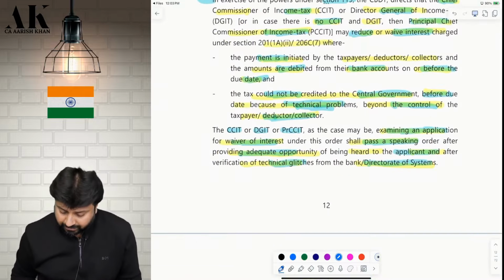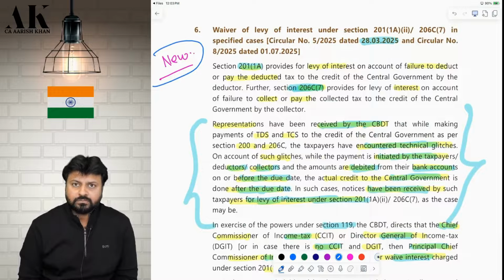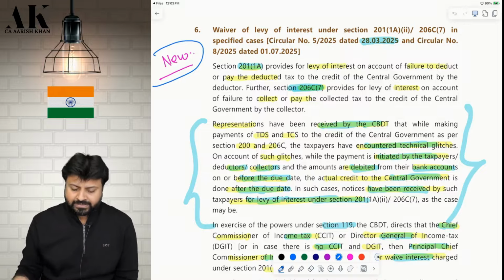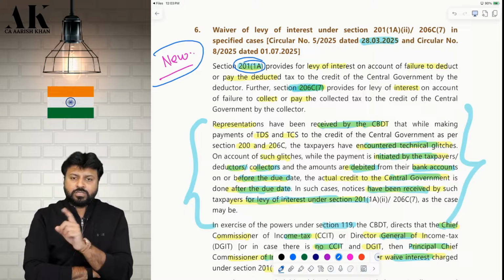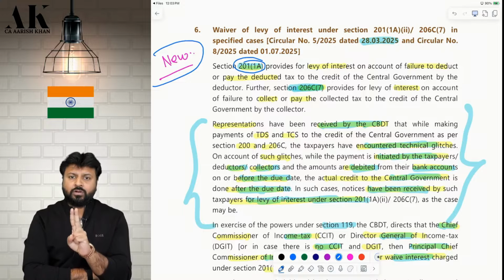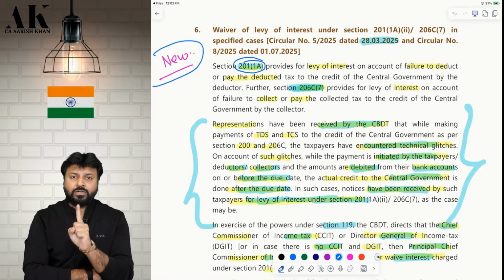If you come to page number 12, this is the new one. Now, this is a very good amendment. Pay absolute attention, all of you, to what is there in this amendment. There is one section, number 201 subsection 1A. What does this section speak about? This section speaks about if you are not deducting TDS on time, or if you are not paying TDS on time, then the government will impose interest on you. The non-deduction of TDS on time and non-payment of TDS on time will lead to what?